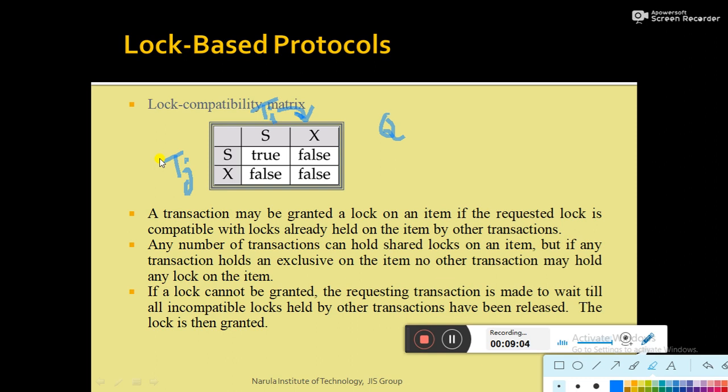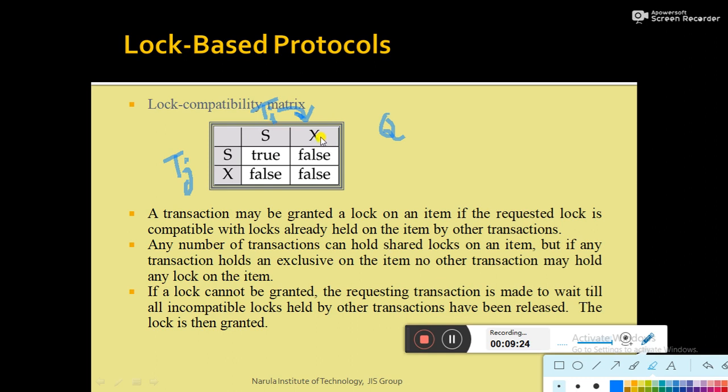Or you can say it the other way: suppose Tj already holds a lock on data item Q in shared mode, and suppose Ti wants to acquire a lock on data item Q in exclusive mode, then also it is false, meaning the concurrency control component will not grant the lock request by Ti.